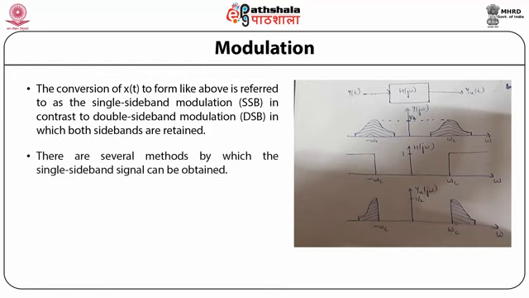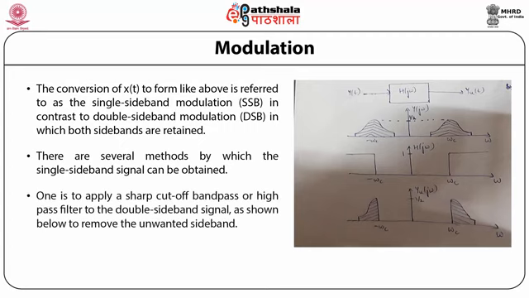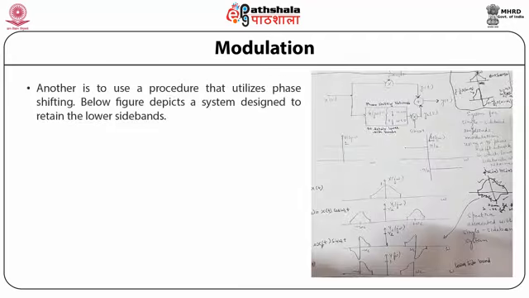So there are several methods by which a single sideband signal can be obtained. One is to apply a sharp cutoff bandpass or highpass filter to the double sideband signal, as shown below, to remove the unwanted sideband. Another is to use a procedure that utilizes phase shifting. Below is the figure which depicts a system designed to retain the lower sidebands.